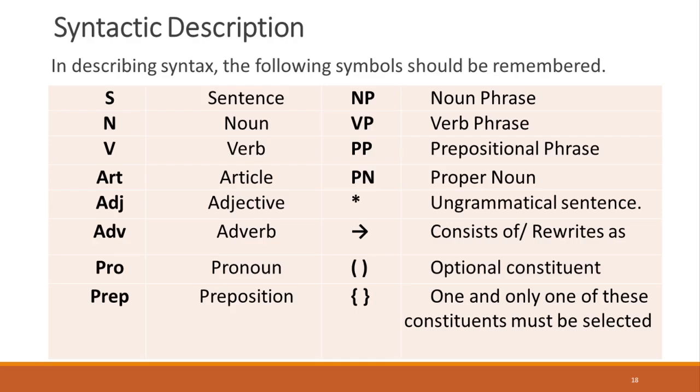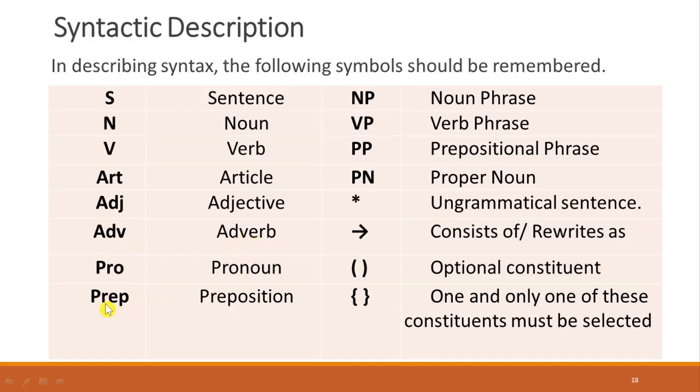Another one, we have to focus on how to describe the syntax. To describe syntax, we need to learn about its symbols. We call it syntactic description. So in the tree diagram or syntactic symbols, we need to learn that letter S stands for sentence. N stands for noun. V, verb. Art means article. Adj means adjective. Adv means adverb.